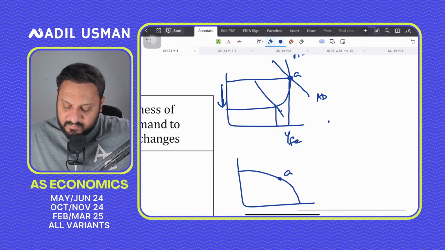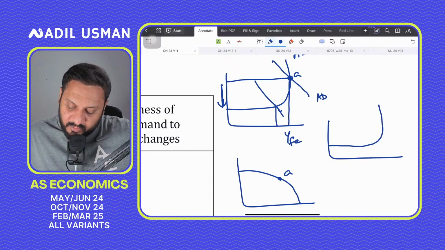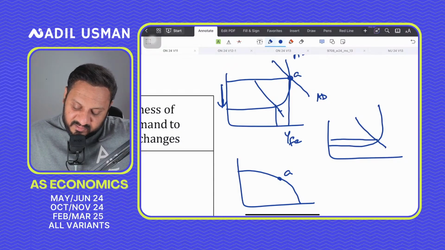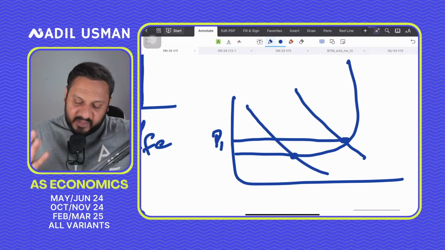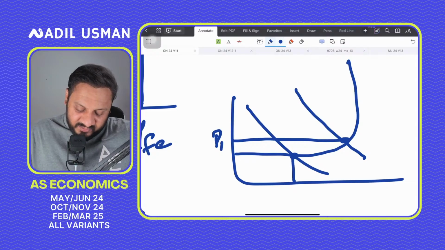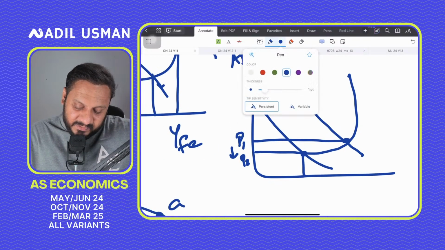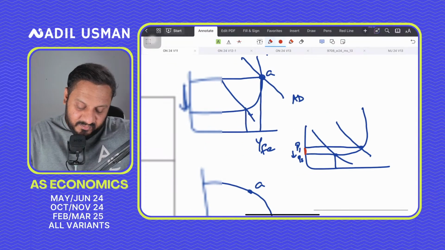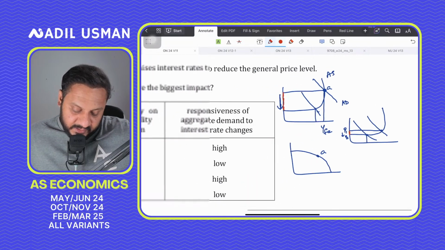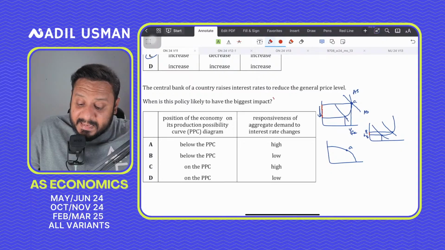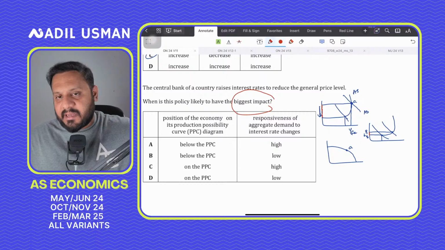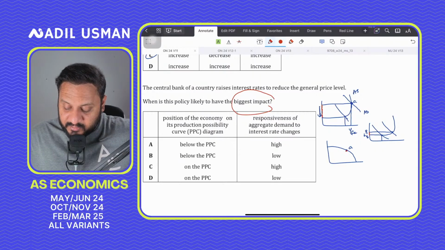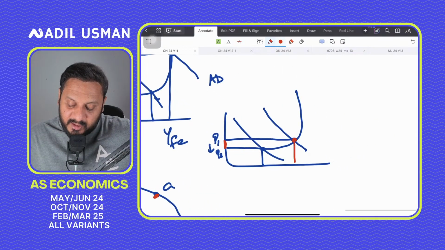But if you're already below full employment, somewhere close to here, and the price level is already quite low, bringing down AD through higher interest rates would reduce the price level from P1 to P2. But look at the price level falling over here versus the price level falling over here. So they're asking you which policy is likely to have the biggest impact on the reduction in price level. So definitely your economy has to be at full employment on the PPC curve. And in this diagram, the economy is not at full employment. The full employment level of output is YFE, while your economy is at Y1.